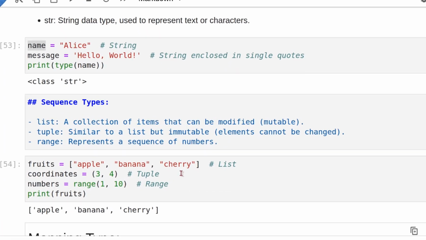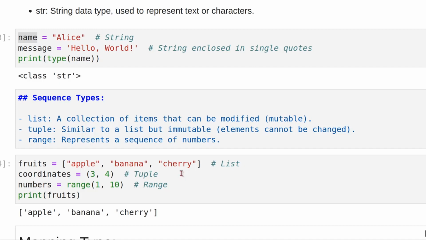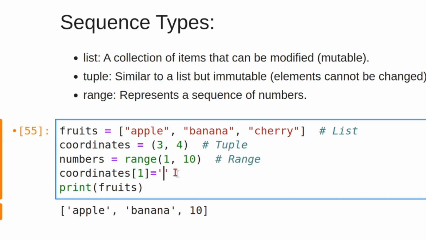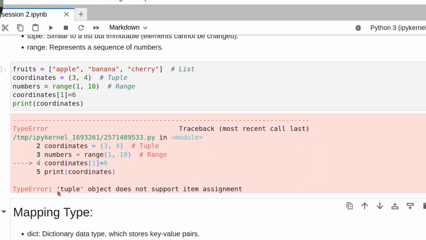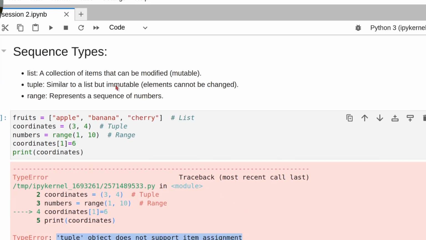Now if I have these coordinates and I want to change them, there are two coordinates, and I want to change coordinate 1 to, let's say, 6. Let's first print it without mutating it. You can see coordinates are 3, 4. But if I try to change the coordinates, look what will happen. It gives me an error. It's saying tuple object does not support item assignment. That means once assigned, you cannot change the tuple. That's what I mean, a tuple is immutable.